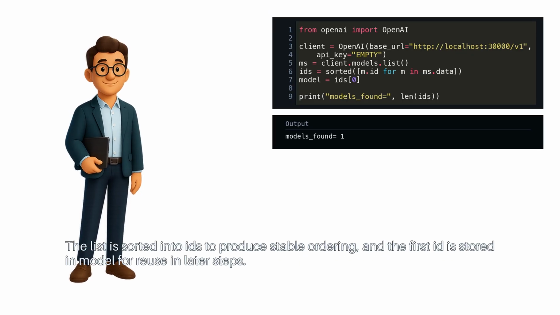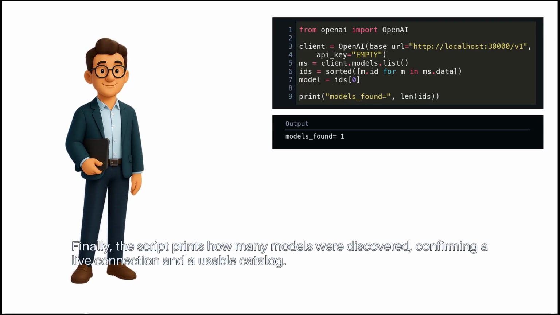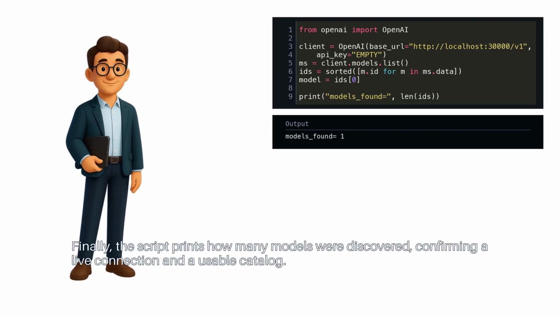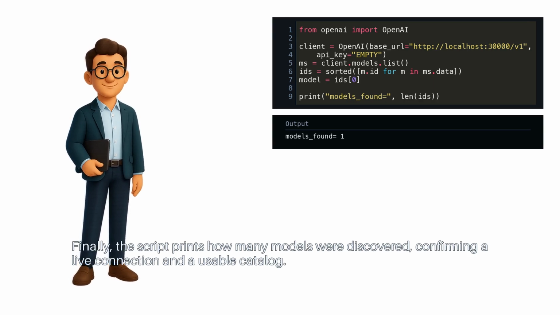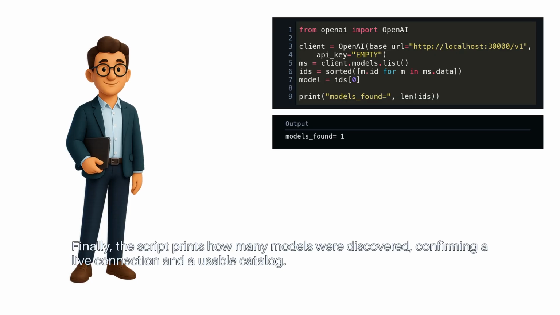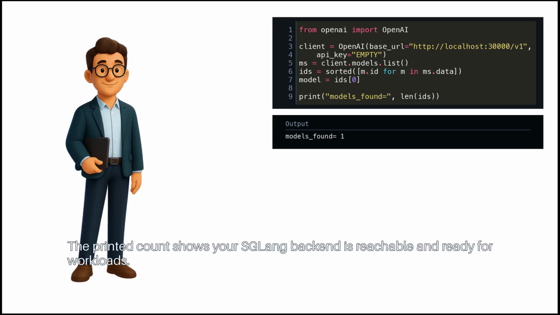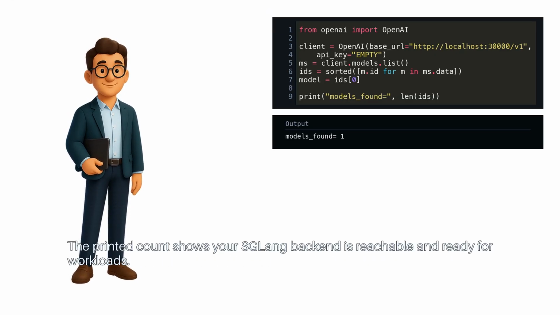The list is sorted into IDs to produce stable ordering, and the first ID is stored in model for reuse in later steps. Finally, the script prints how many models were discovered, confirming a live connection and a usable catalog. The printed count shows your SGLang backend is reachable and ready for workloads.